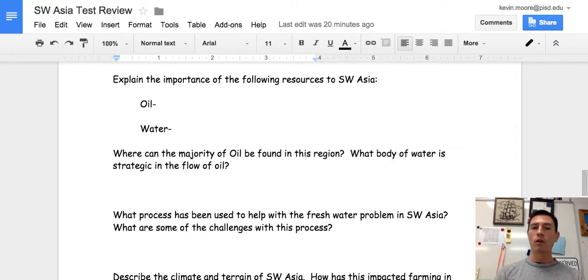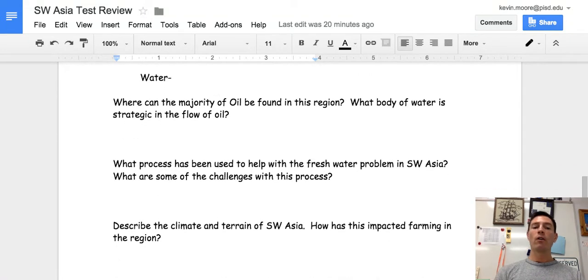Water is also extremely important to Southwest Asia because it is so rare and it is so necessary that it is often the most valuable resource because it is the most scarce resource. Most of the oil in Southwest Asia is found in and around the Persian Gulf. In order for that oil to be transported out of the Persian Gulf, it has to go through a strategic waterway called the Strait of Hormuz.